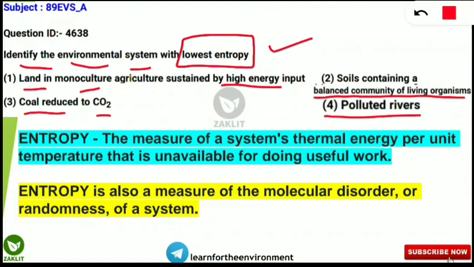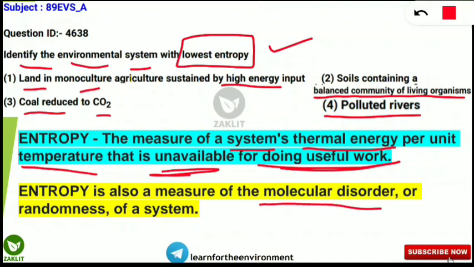So this is from environmental chemistry, and before answering the question you should know what entropy is. Entropy is the measure of a system's thermal energy per unit temperature that is unavailable for doing useful work. It is also said to be the molecular disorderliness or randomness of a system. So if any system is in more disorder, not in an orderly manner, randomly in a disordered manner, that will be called the highest entropy, because entropy means the measure of disorder. So here it is asking lowest entropy.